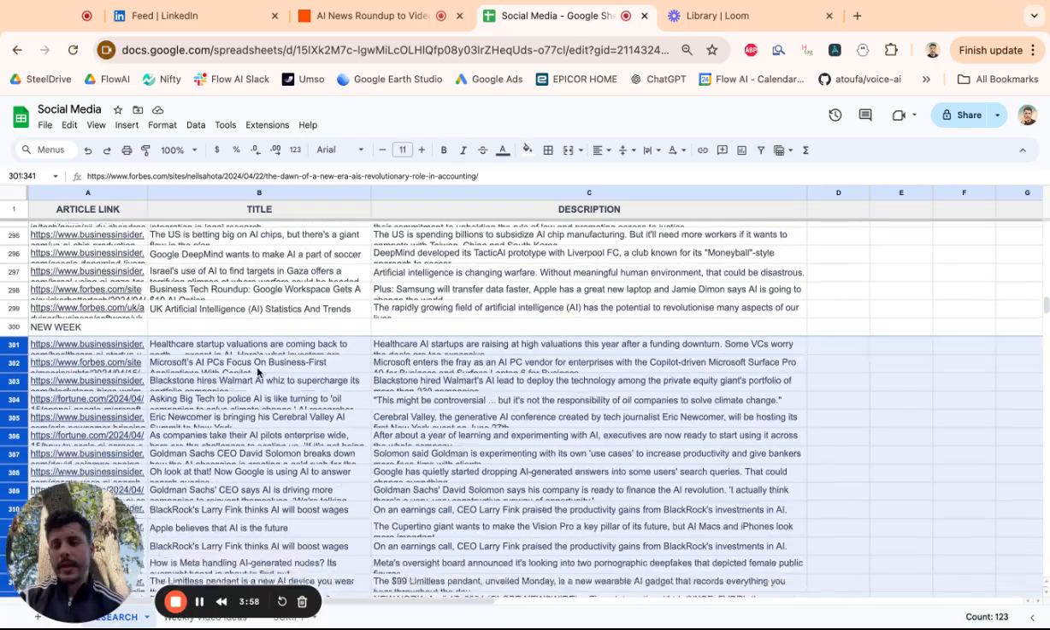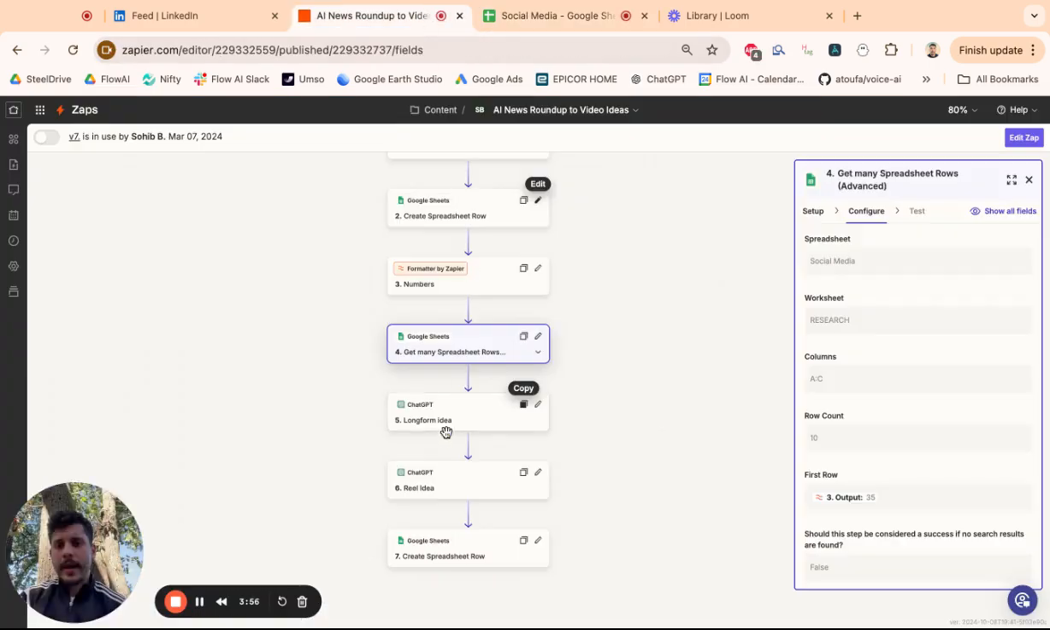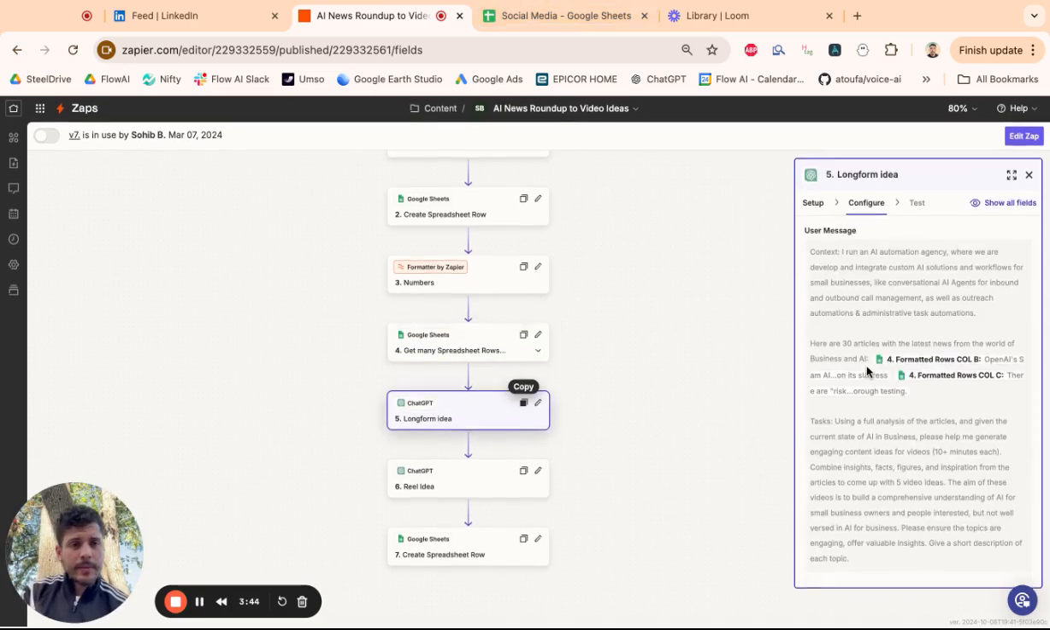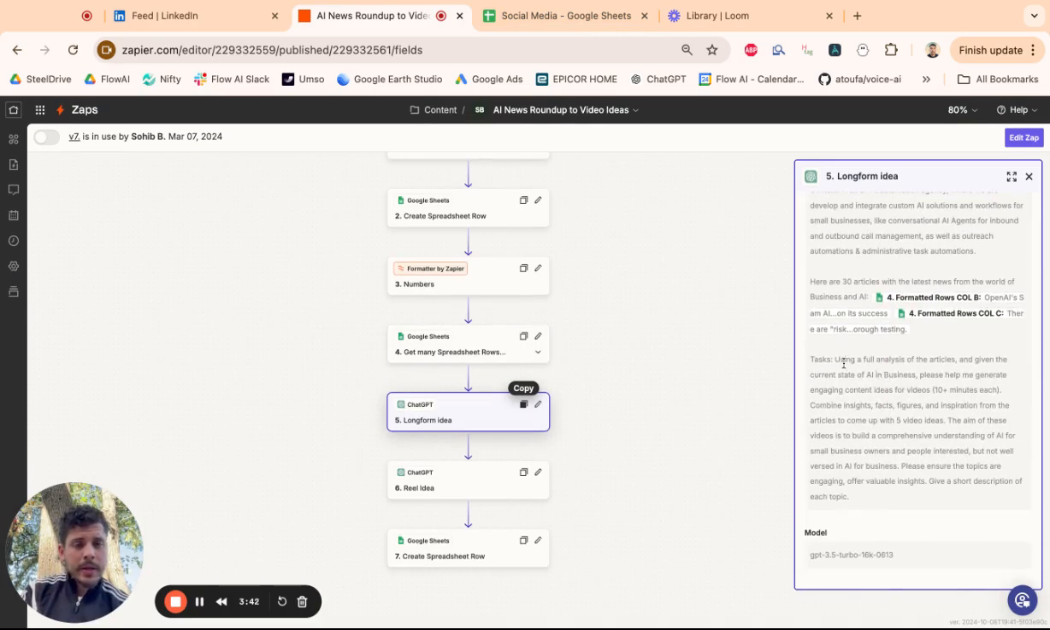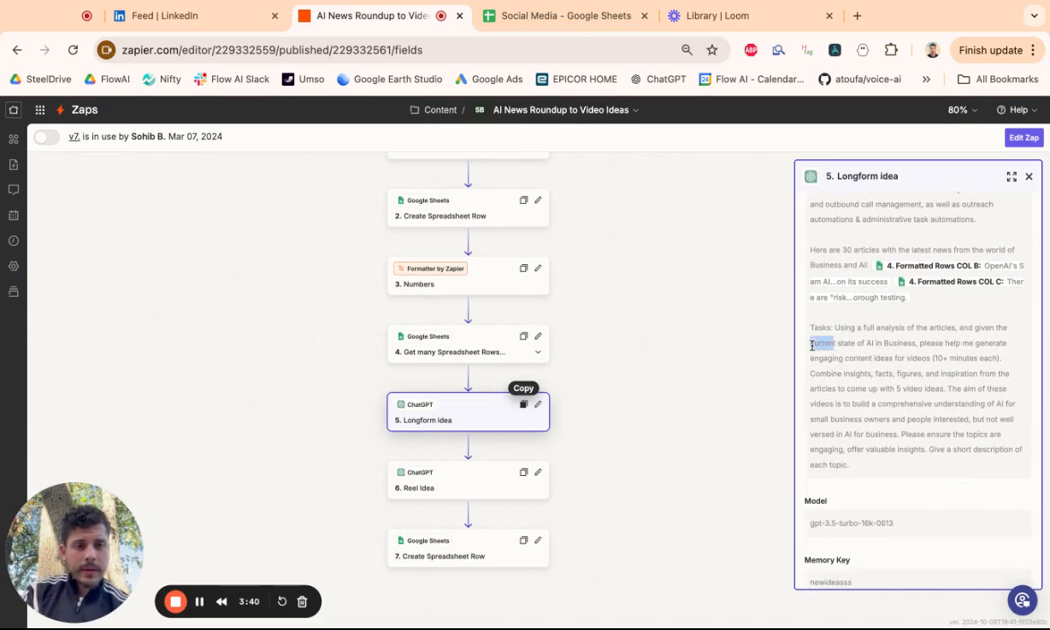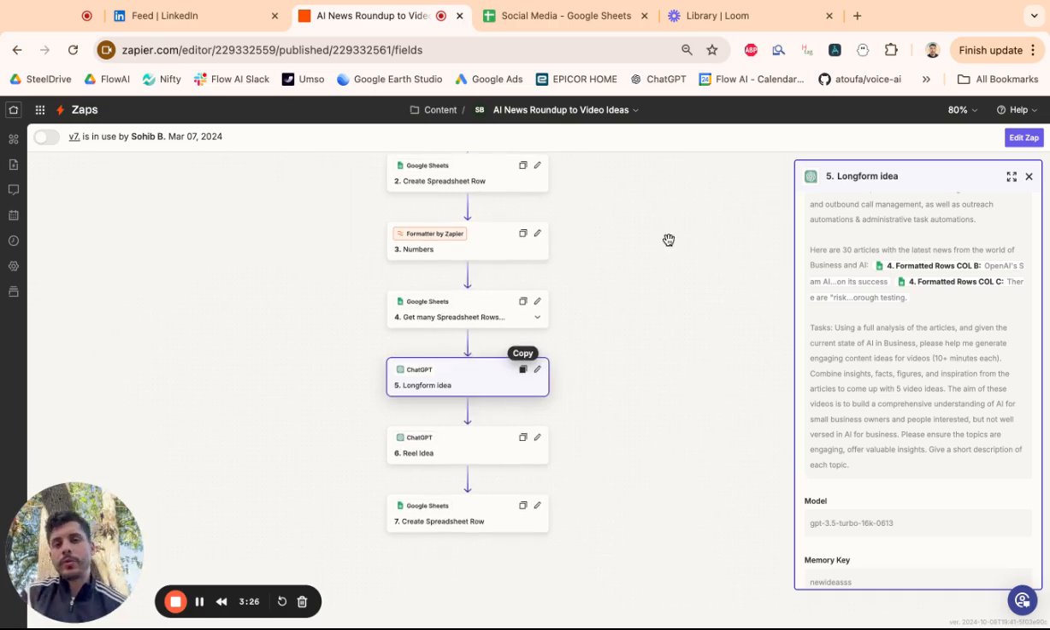And so it would basically take all 41 of these and I would send it into ChatGPT. Not the most efficient way, but this is a very easy way to basically send the body of that article into ChatGPT. And I gave it a prompt that basically says, using a full analysis of the articles and given the current state of AI in business, please help me generate engaging content ideas for videos, 10 minutes or longer. The aim of these videos is to build a comprehensive understanding of AI, blah, blah, blah, right? So you give it a prompt of what it should do with all this content.